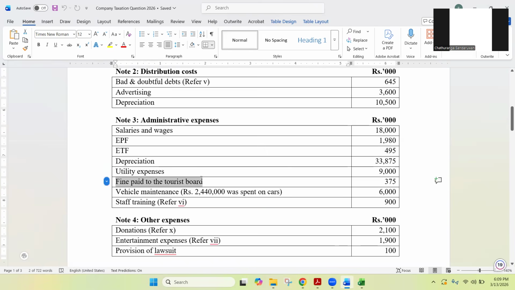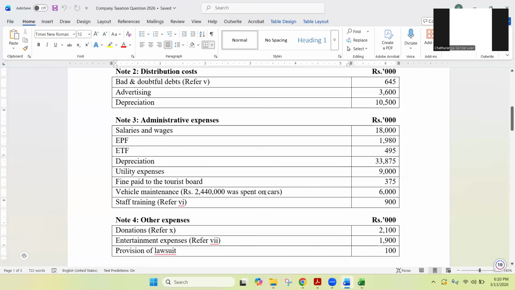And then you have a fine paid to the tourist board. This company has paid a fine to the tourist board. That is also there coming under admin expenses. And then you have vehicle maintenance. Vehicle maintenance total is 6,000. Coming under that, you have 2.44 million was spent on cars. Okay, so out of 6,000, 2,440 has been spent on some cars.